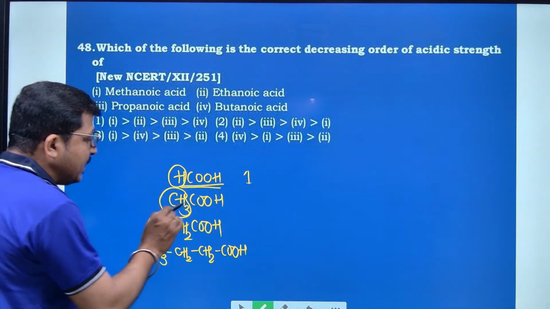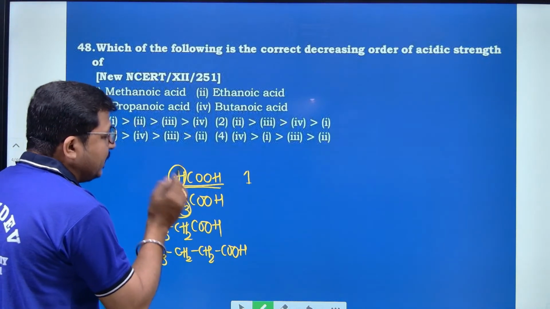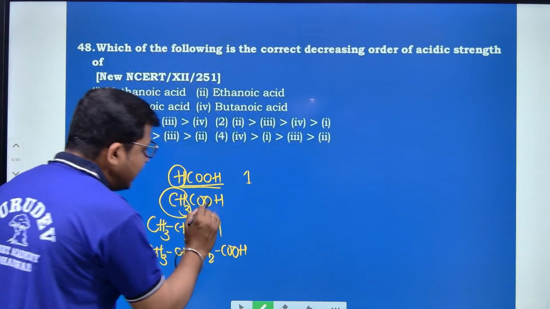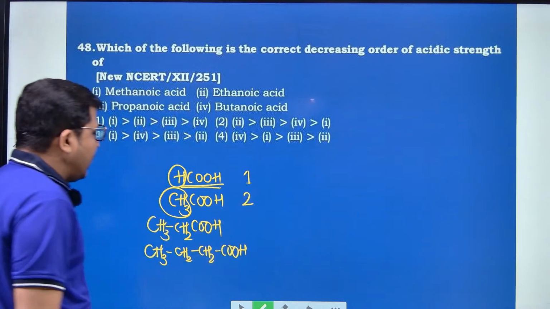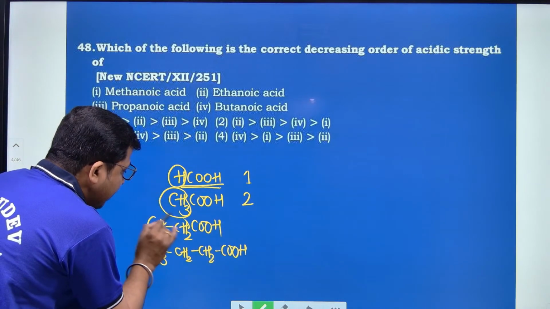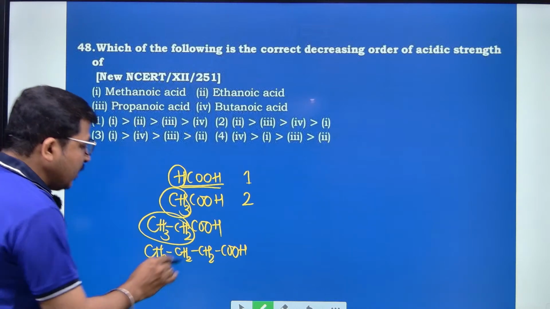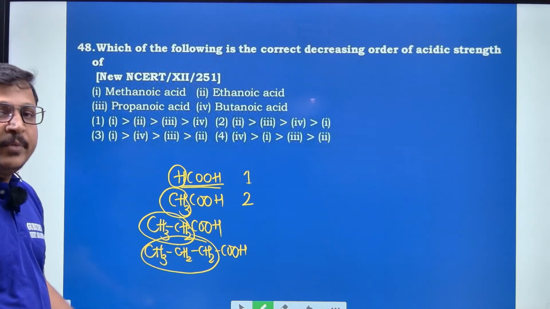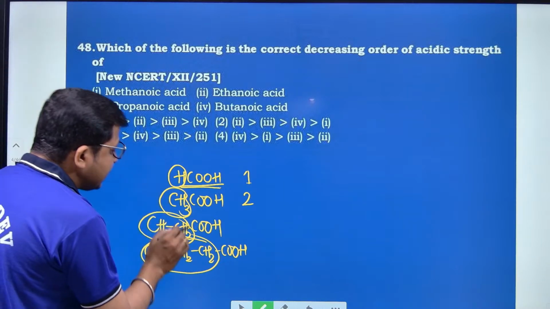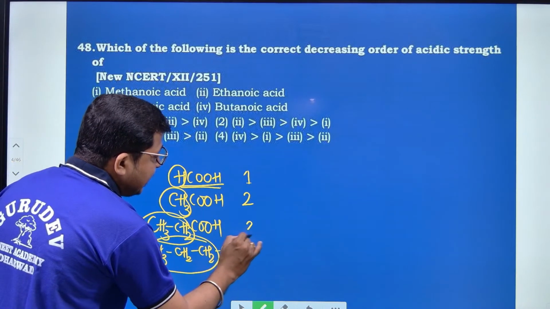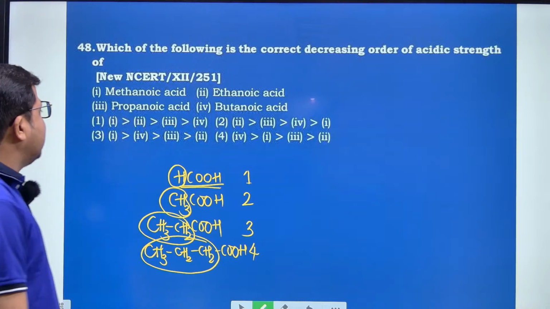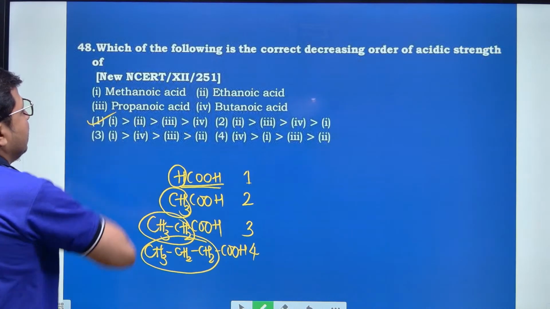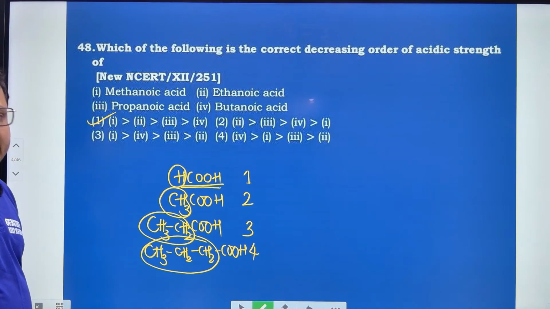Due to this, the acidic strength decreases as compared to methanoic acid. And the number of carbons goes on increasing in propanoic acid as well as butanoic acid. Hence, the acidic strength order follows 1, 2, 3 and 4, and option number 1 is the right answer.